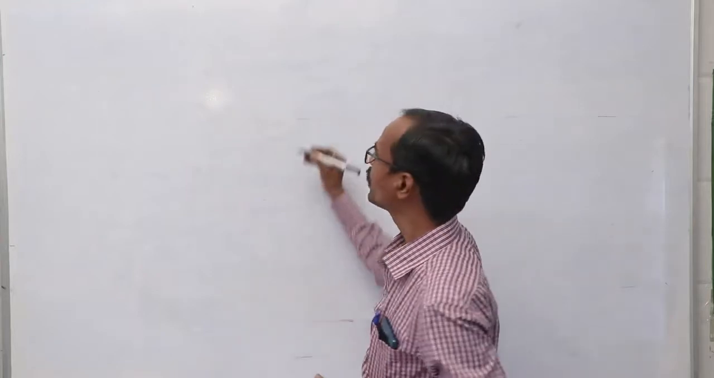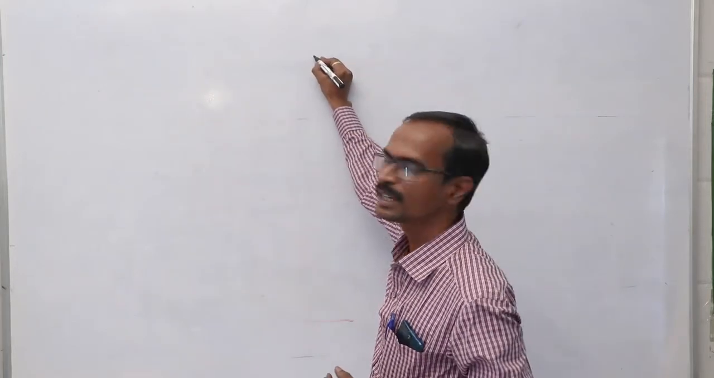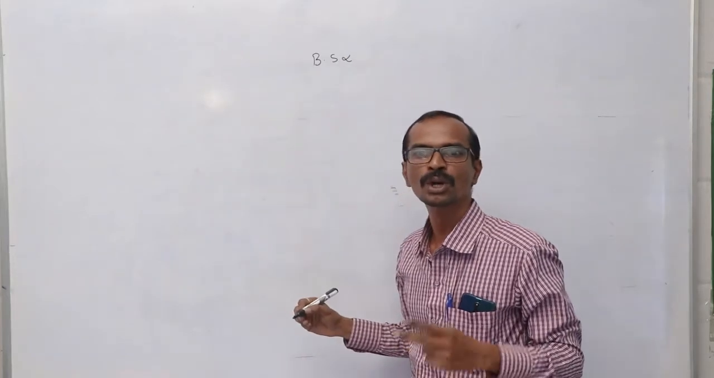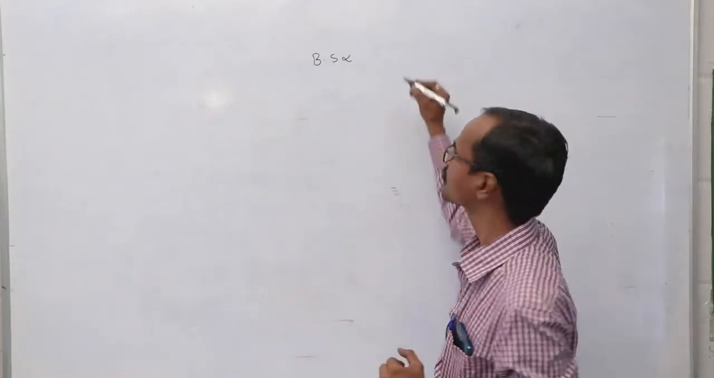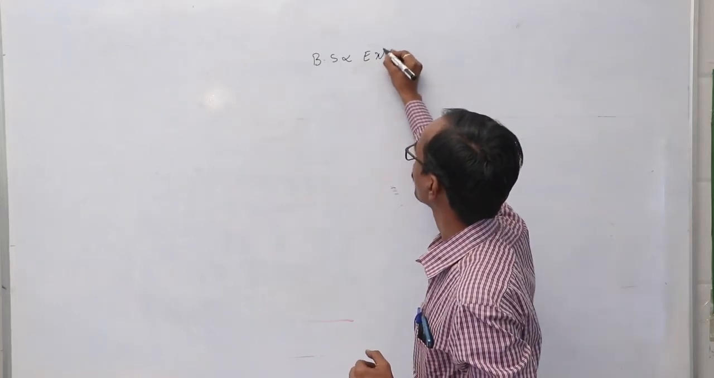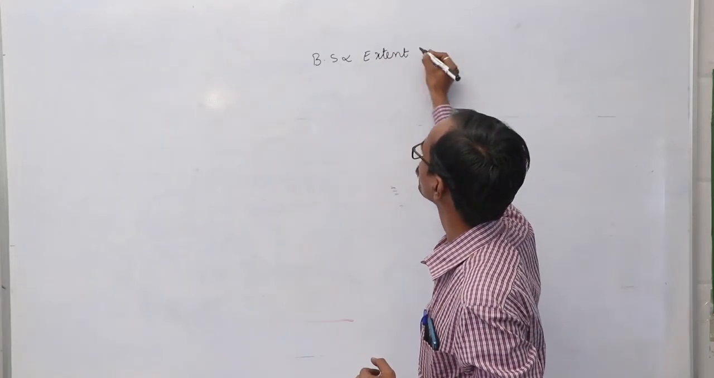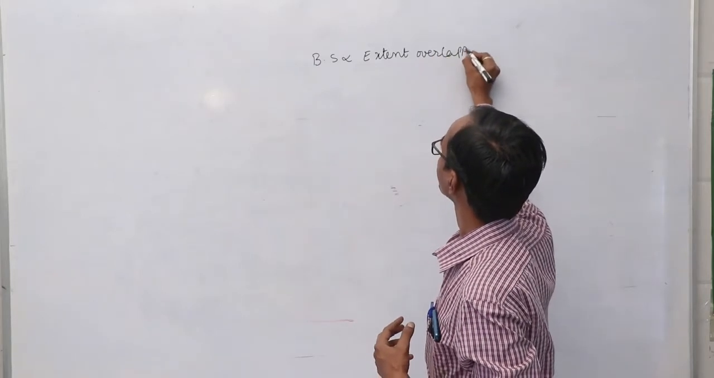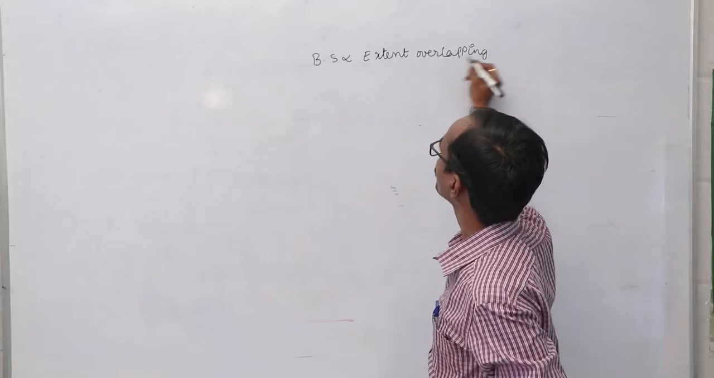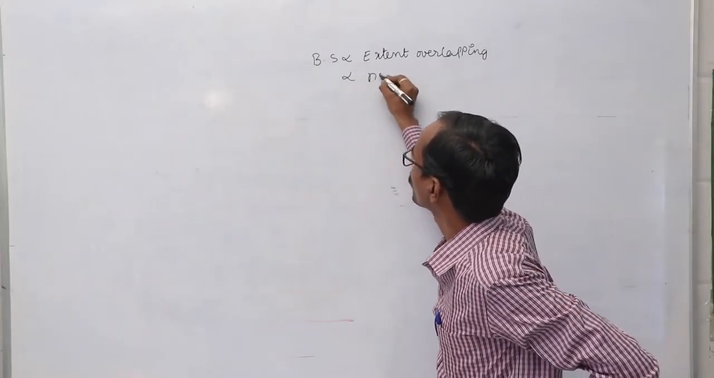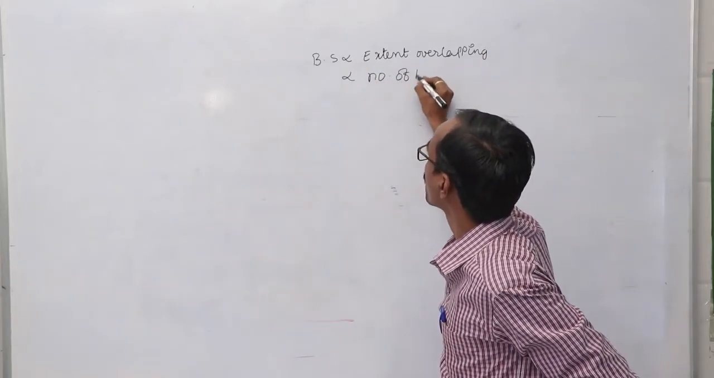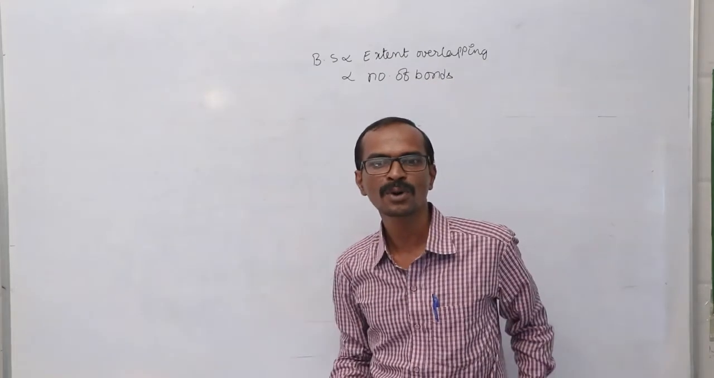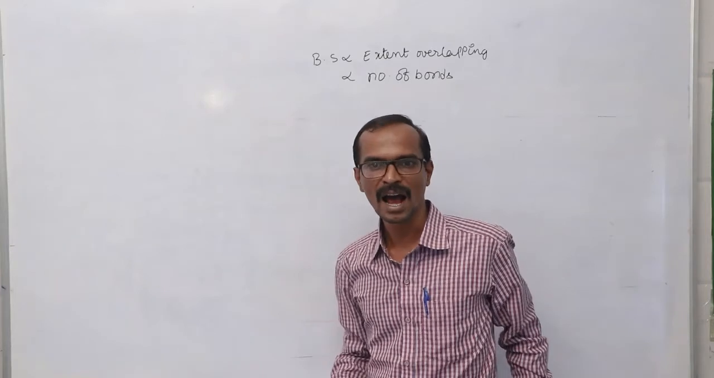So here we have to remember a few points. Bond strength is directly proportional to two different factors. Number one is the extent of overlapping. The bond strength is directly proportional to the extent of the overlapping process. The second one is that bond strength is directly proportional to the number of bonds present between the atoms.